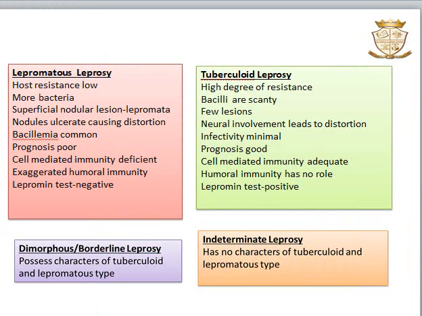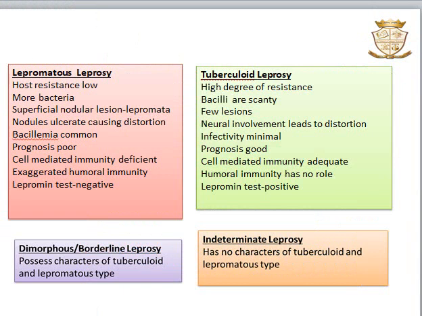We can see neural involvement which may lead to deformities, particularly in hands and feet. The lesions are few in number, which consist of macular anesthetic patches. Cell-mediated immunity is adequate, whereas humoral immunity has no role. Prognosis is good, and lepromin test is usually positive in tuberculoid leprosy.